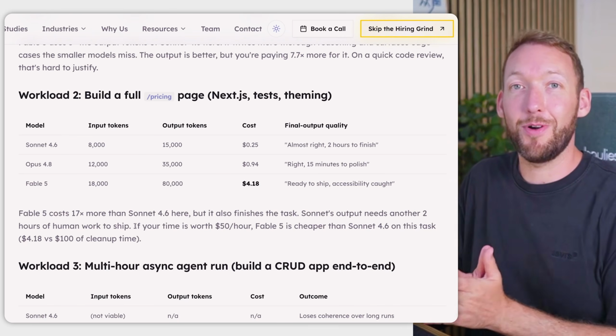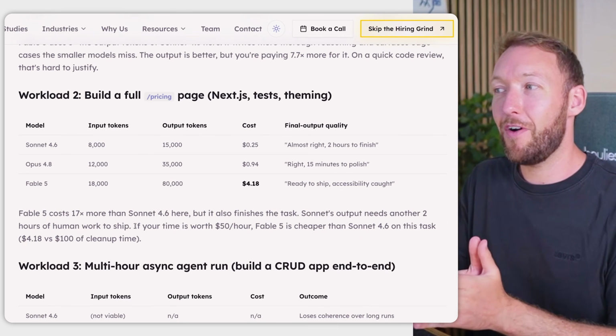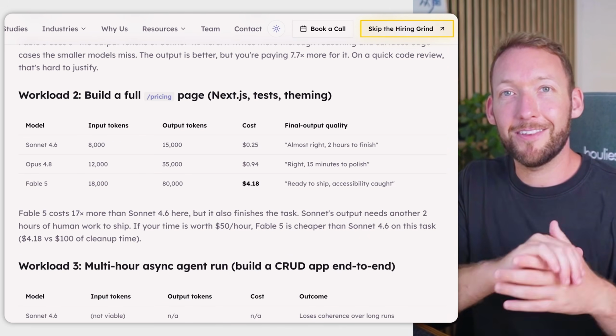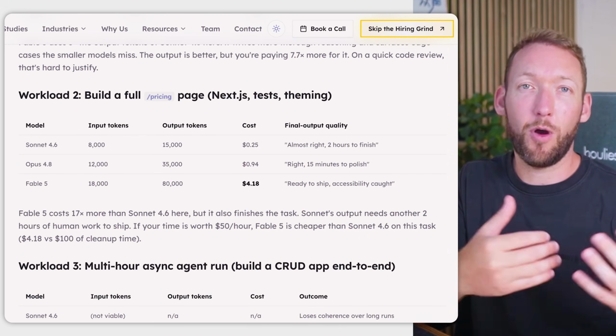So if your time is actually worth $50 an hour, let's say, then Fable 5 is cheaper. The Fable version effectively costs you $4 or $4.20, and the Sonnet version is going to cost you $100 because the opportunity cost is time.